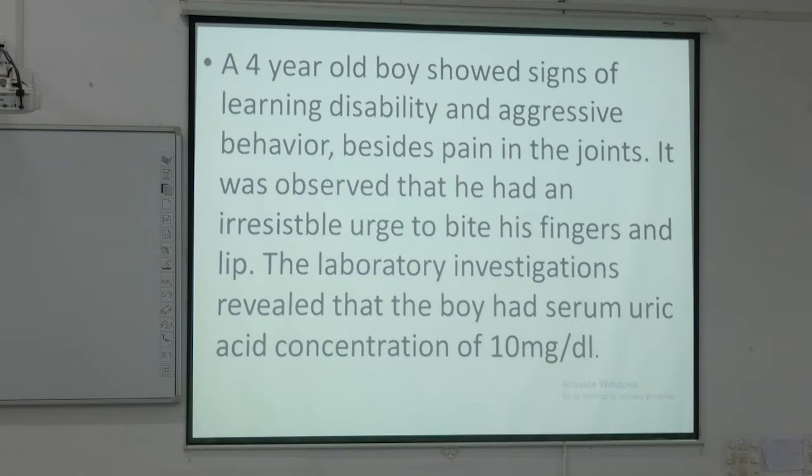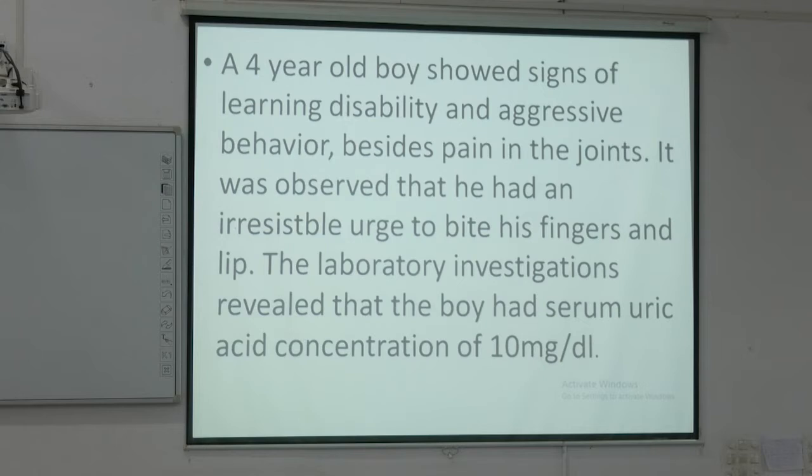Another case study: a 4-year-old boy showed signs of learning disability and aggressive behavior. Besides pain in the joints, it was observed that he had an irresistible urge to bite his fingers and lips. The laboratory investigation revealed that the boy had a serum uric acid concentration of 10 mg per dl.